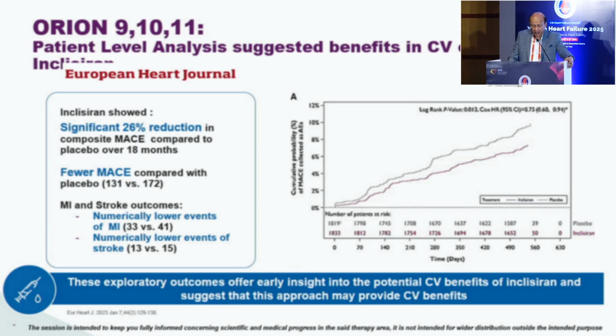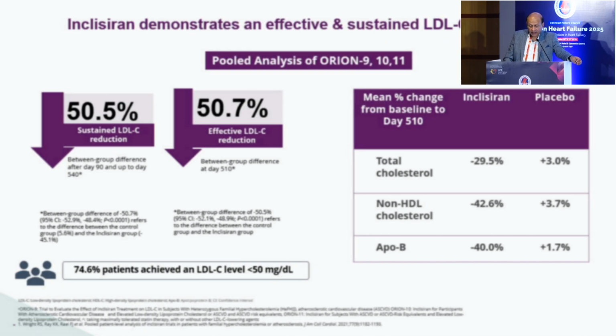The pooled analysis has very clearly shown a significant 26% reduction in MACE events compared to the placebo over 18 months, with numerically lower events of MI and numerically lower events of stroke. These exploratory outcomes offer early insight into the potential cardiovascular benefits of inclisiran and suggest that this approach may provide a significant cardiovascular benefit. The pooled analysis of Orion trials 9, 10 and 11 has clearly shown a sustained 50% reduction in LDL cholesterol, a 30% reduction in total cholesterol, a 42% reduction in non-HDL cholesterol, and a 40% reduction in apoprotein B when compared with the placebo.